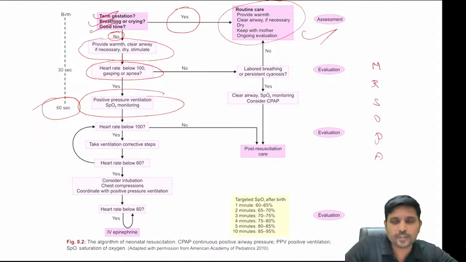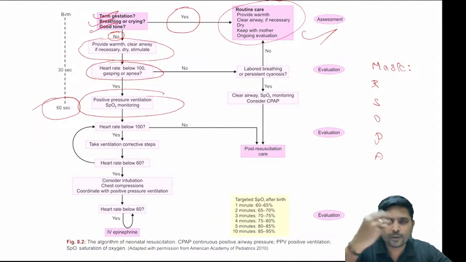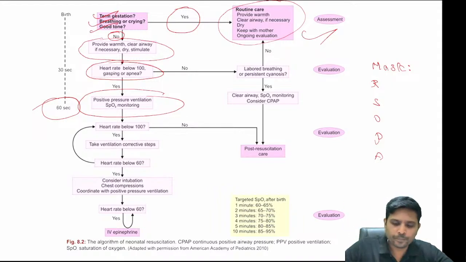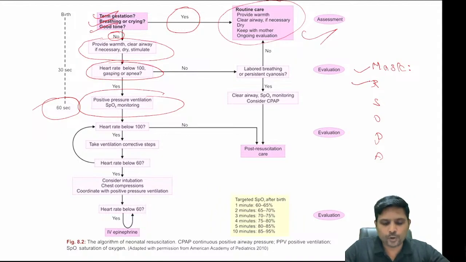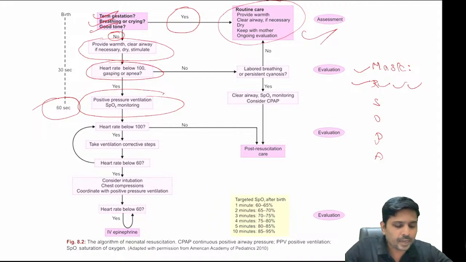What is called Mr. SOPA? M stands for properly applying the mask. You would have seen that the mask might be leaking from the nose end or mouth end. So fit the mask snugly, covering the nose and mouth. Second, at times you need to reposition the neck. The neck might not be in a sniffing position, so you need to keep a roll of towel under the shoulder plate. This is called R, reposition the neck.